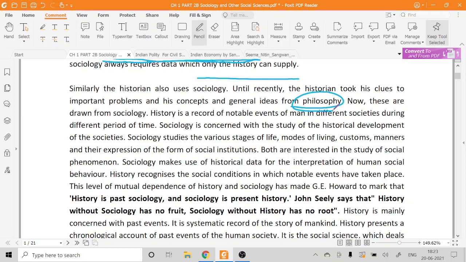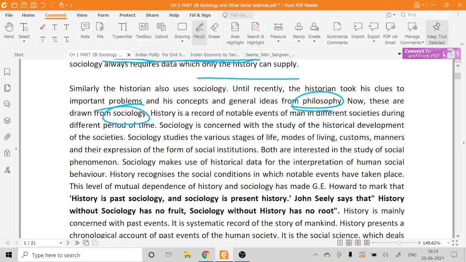But now, as sociology developed, because we know that sociology is a new distinct discipline as compared to other subjects. Philosophy, psychology, history, political science, economics, these were there in society even before sociology evolved as a subject. So earlier history was taking the help of philosophy. Now these are drawn from sociology.